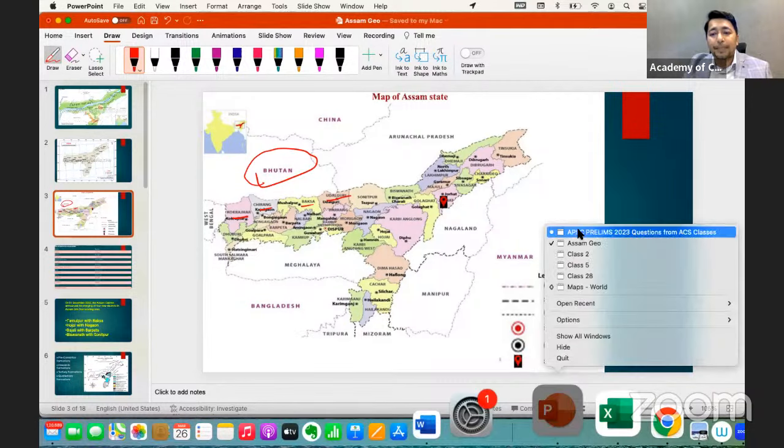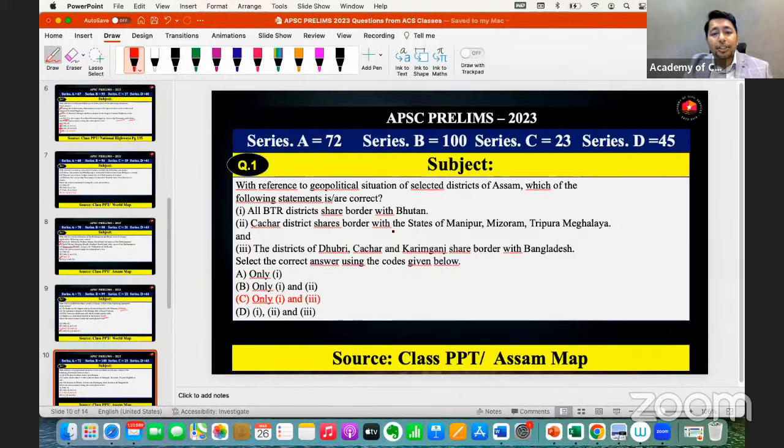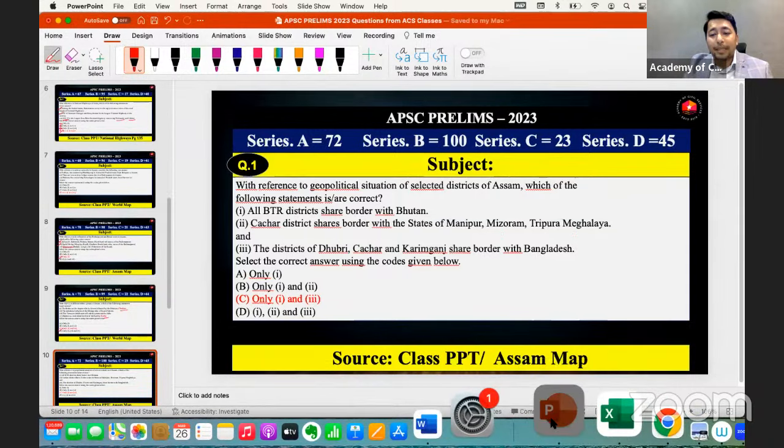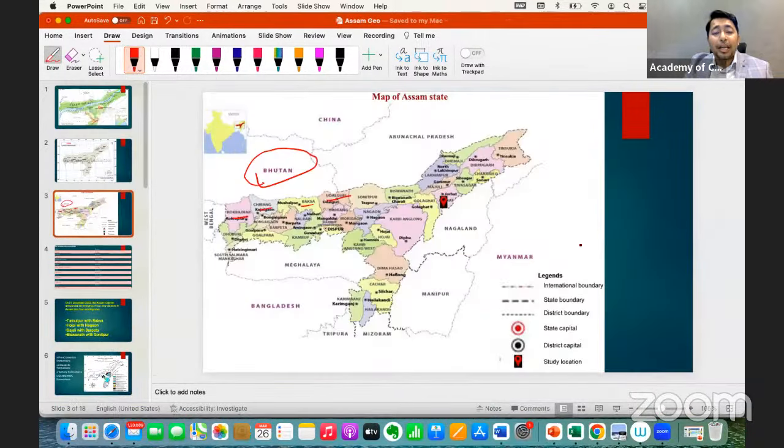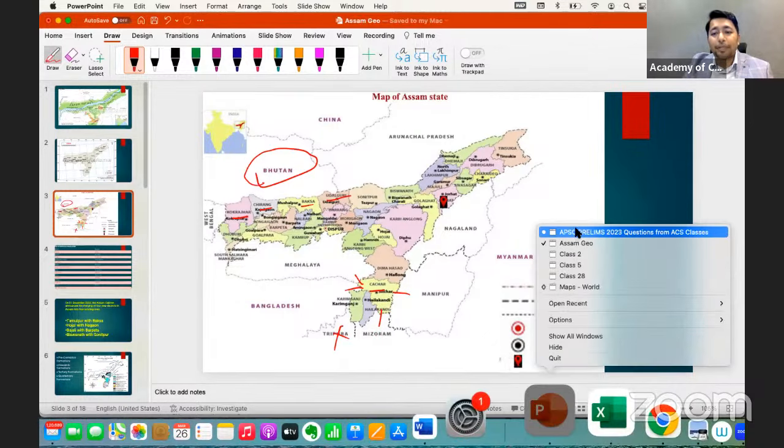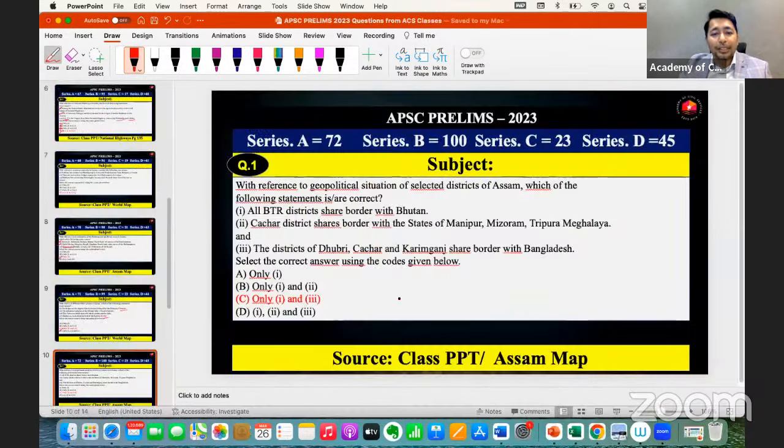Then next, the statement: Kachar district shares border with the states of Manipur, Mizoram, Tripura, Meghalaya. If you see the map again, see how important the map is and how you can get the answer. This is the Kachar district. Yes, it is sharing borders with Meghalaya, with Bangladesh, with Manipur, with Mizoram, but not with Tripura. So with the map itself, we are able to get the right answer. So this statement is wrong. If this is wrong, then what is left is 1 and 3, and 1 and 3 is the correct answer.